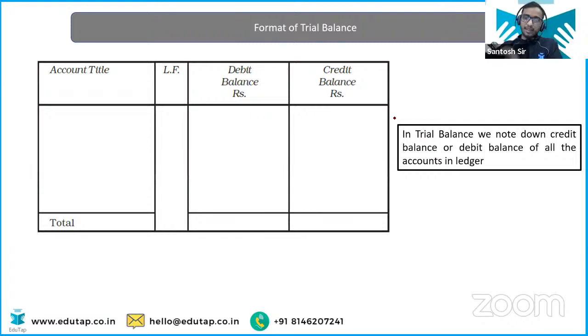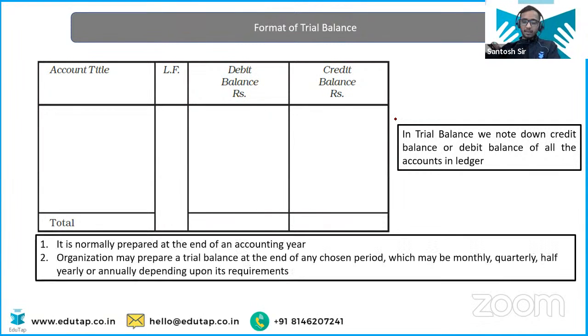How do we do that? That's the important part, right? So we have discussed this in the beginning. First understand the trial balance format, then I'll let you know. See, the format is, you will write individual accounts, all the accounts for which you have prepared the ledger account. Remember, cash, salary, all the accounts, Mohan, Sohan, each and every account. You're going to write the name of all the accounts.